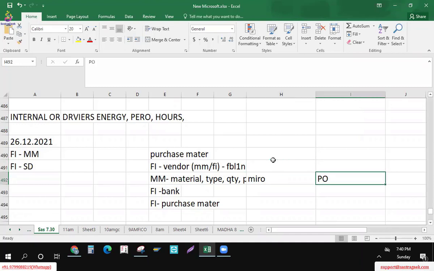Why will the GR/IR clearing account get affected? Actually, what will happen here at the MM level? At the MM level we'll discuss it as a process cycle, the P2P cycle. Right, Hima, would you like to share anything? Suresh, anyone?